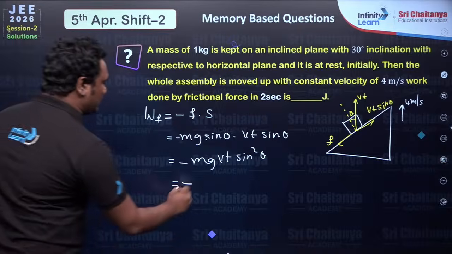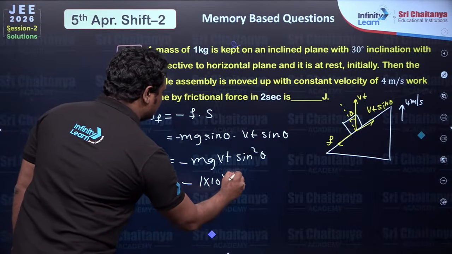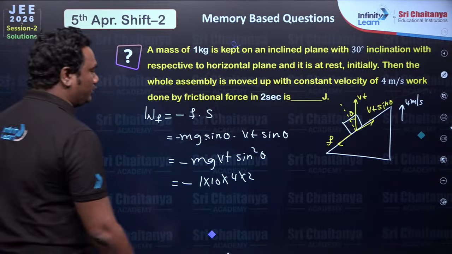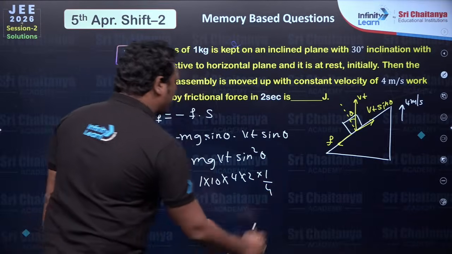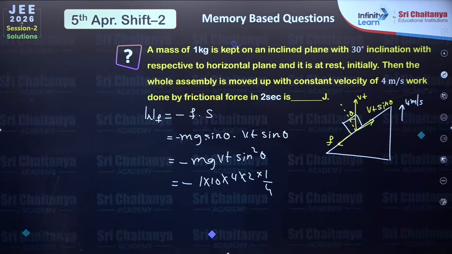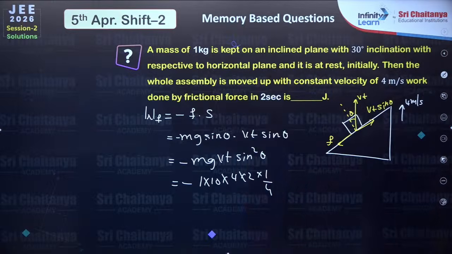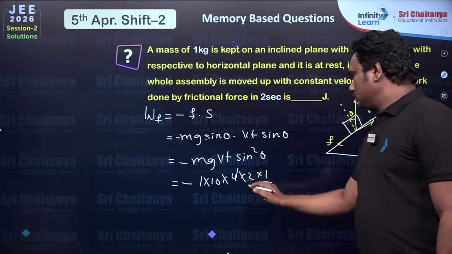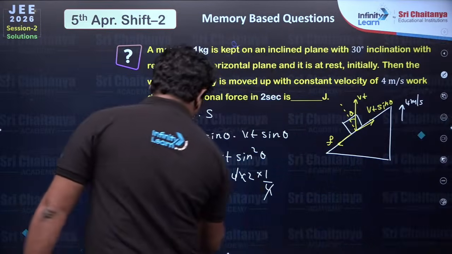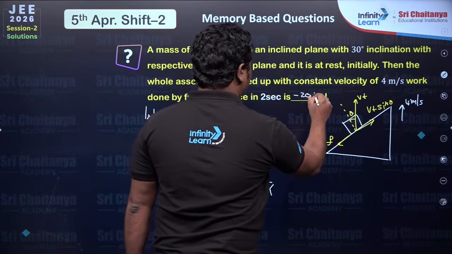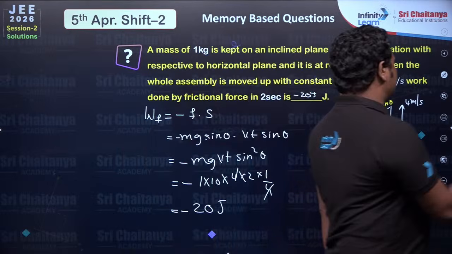Substitute values, mass is 1 kg, g value is 10, velocity is 4, time is 2, sin 30. Sin 30 is 1 by 2. 1 by 2 whole square will be 1 by 4. Solving this, what is the answer? 4 and 4 is gone. So minus 20 joules.